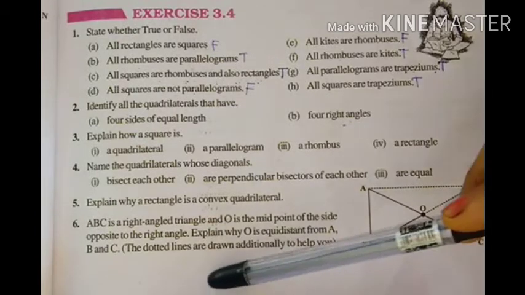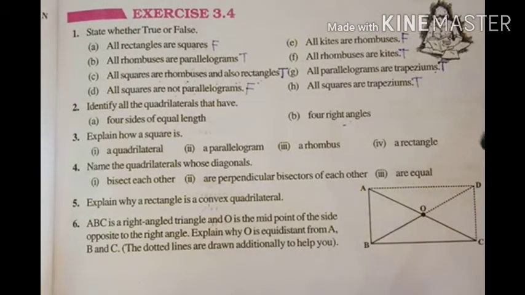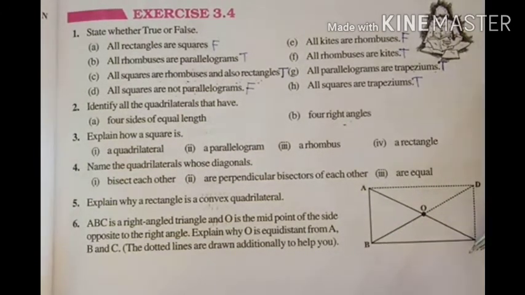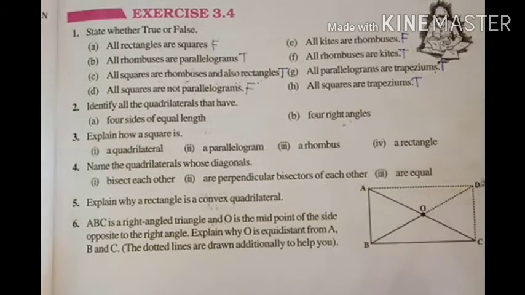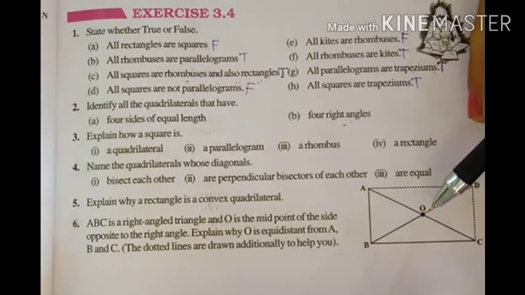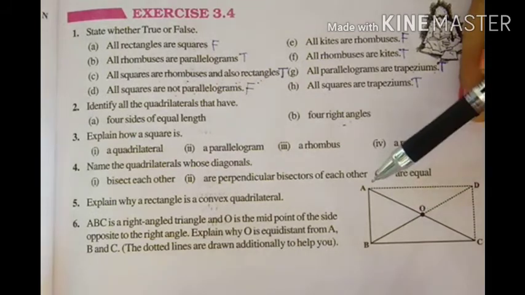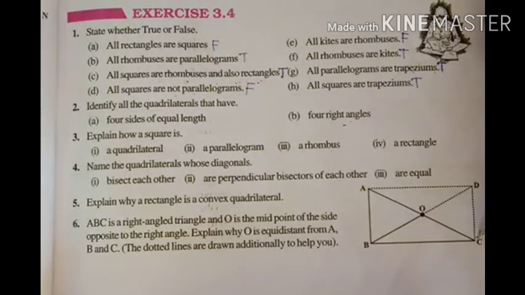Now what is given here? The dotted lines are drawn additionally to help you. So you can see this dotted line, isn't it? Now from this dotted line, what can we say? We can say AD is parallel to BC, and also AB is parallel to DC. And AC and BD are the diagonals. And if it is a parallelogram, their diagonals what? Bisect each other, isn't it? Their diagonals bisect each other means OA will be equal to OC. In the same way, OB will be equal to OD.